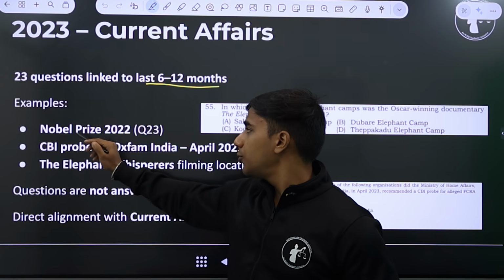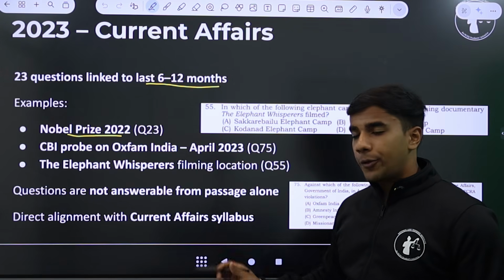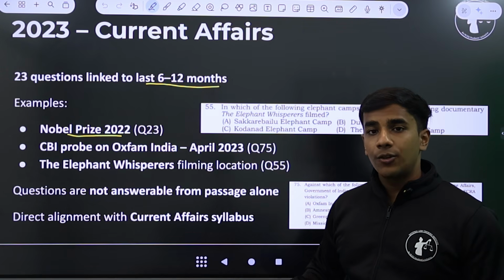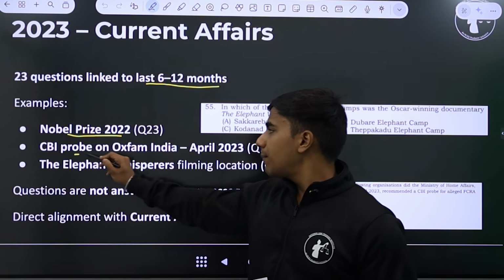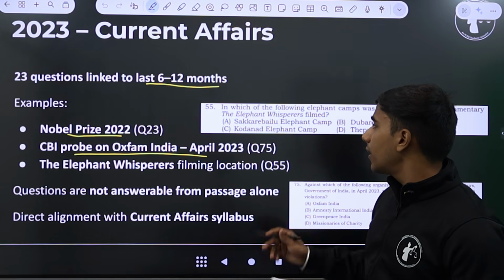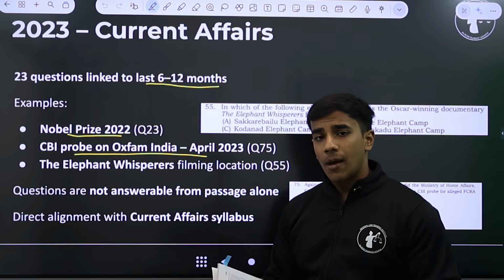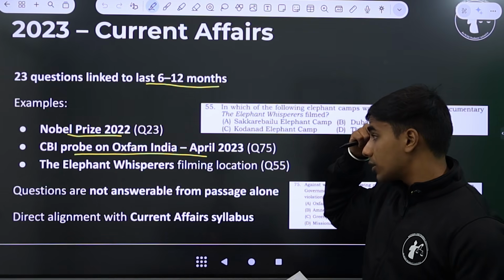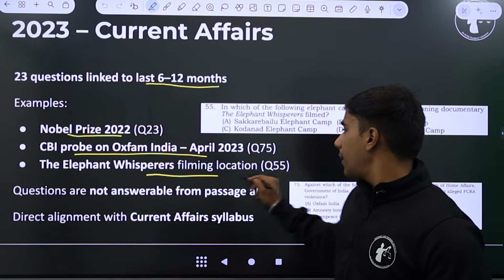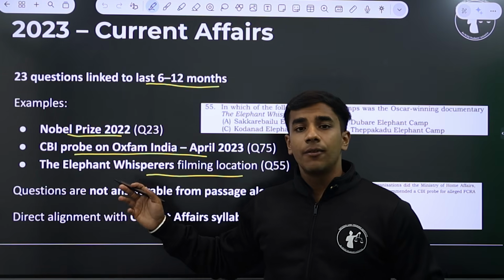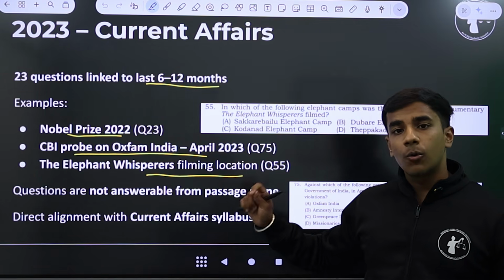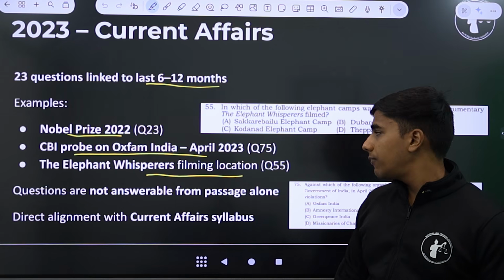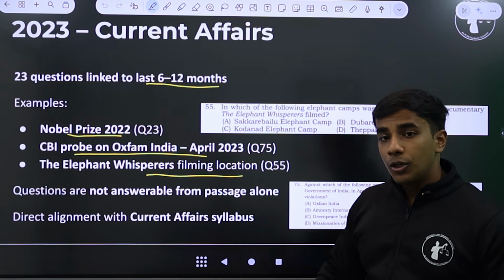Examples from the questions include the Nobel Prize winner of 2022, again relevant for NLSAT 26, the Nobel Prize winners of 2025. CBI probe on Oxfam India. There was some scam that had happened and the CBI had launched an inquiry into Oxfam. The Elephant Whisperers filming location. The Elephant Whisperers gained widespread importance in 22-23, and now the question asked where the film was actually produced and